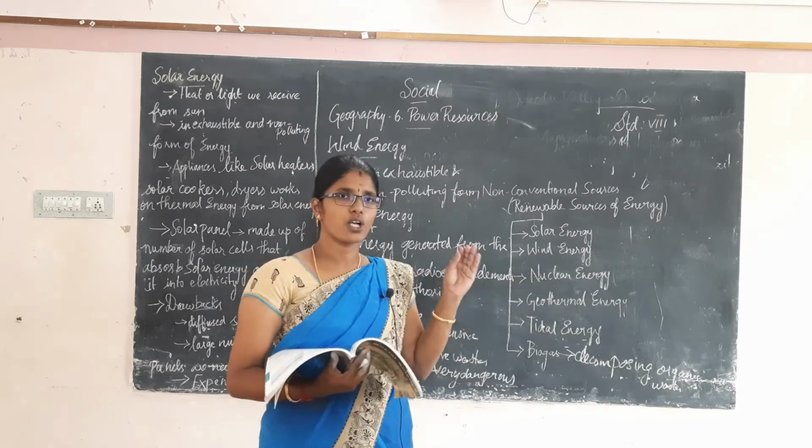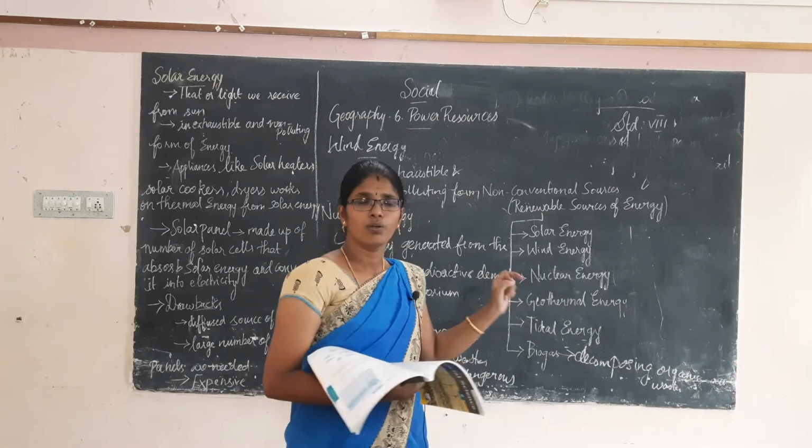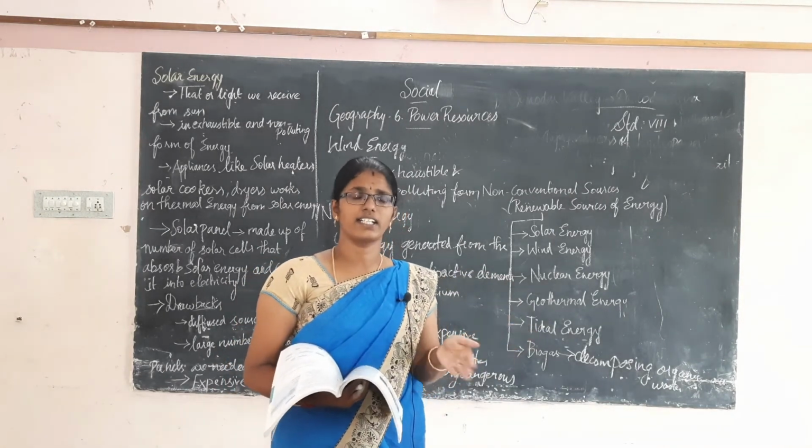From decomposing organic waste we can generate biogas energy.